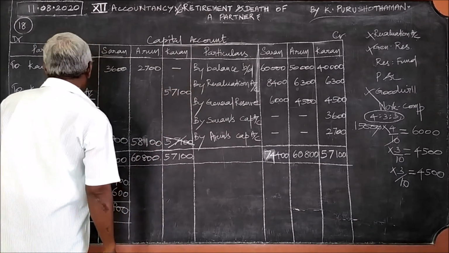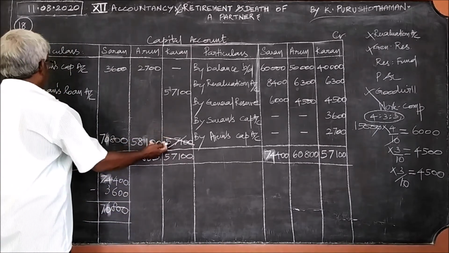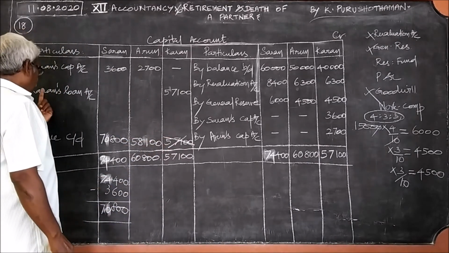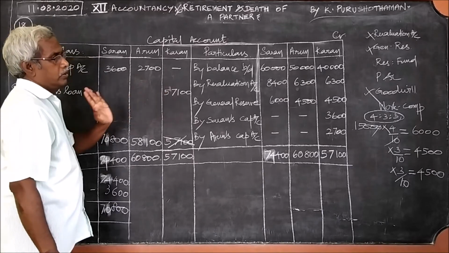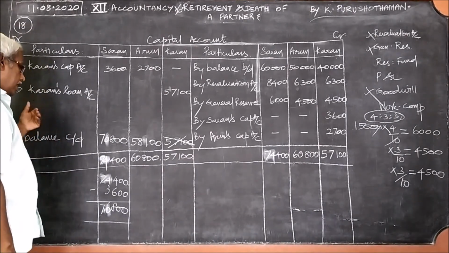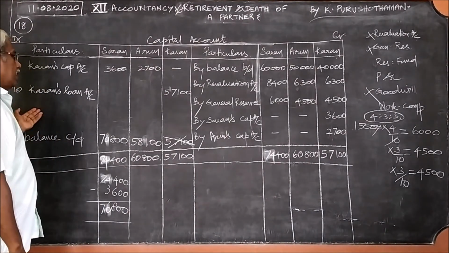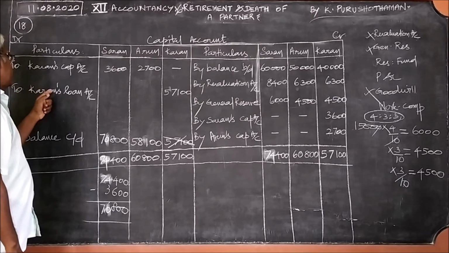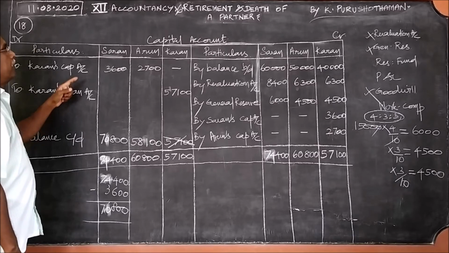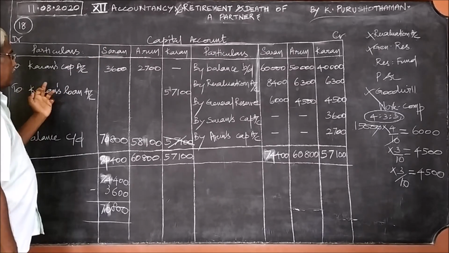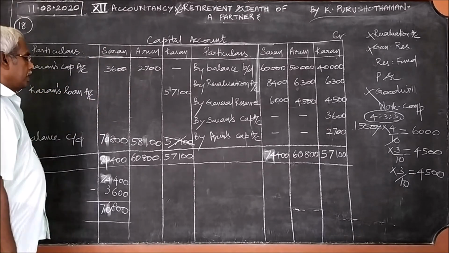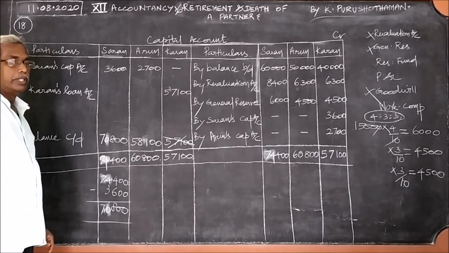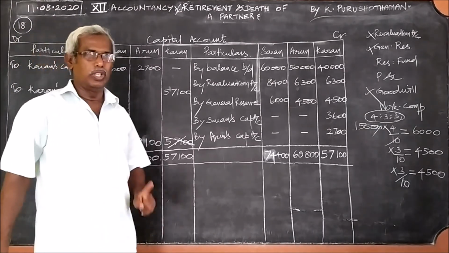If it is paid immediately to the retiring partner, we should write 'to bank account 57,100'. If it is not paid immediately, this account is not settled, then we can write the retiring partner's name. It is a loan given to the partnership. Therefore, Karan's loan account 57,100. So, this is the capital account.